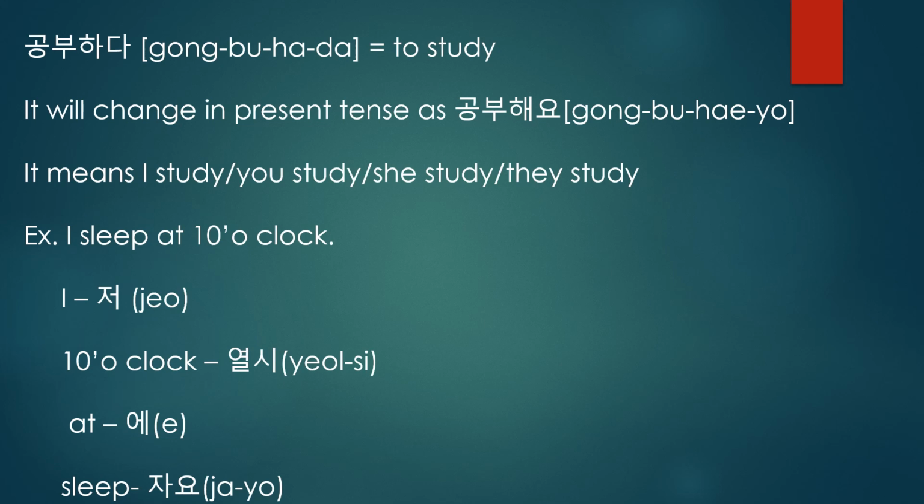Ten o'clock, this is the object. For hours we have to use native Korean numbers. Ten in the native Korean number system is yeol. Clock, hour, means si. At means e, a location marking particle. Sleep means jayo. So what will be the sentence here? Jeoneun yeol si e jayo. Jeoneun yeol si e jayo. This is the sentence structure.